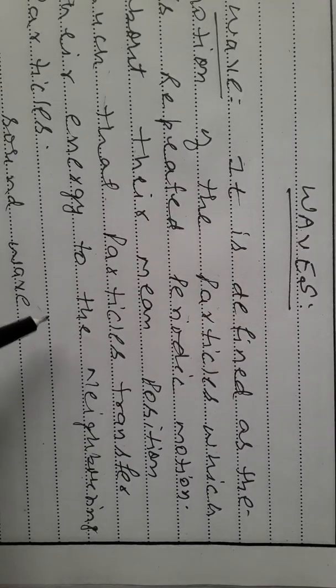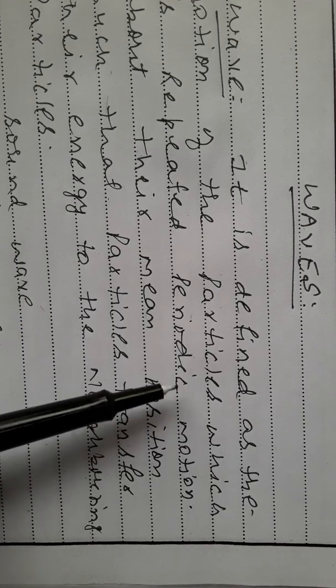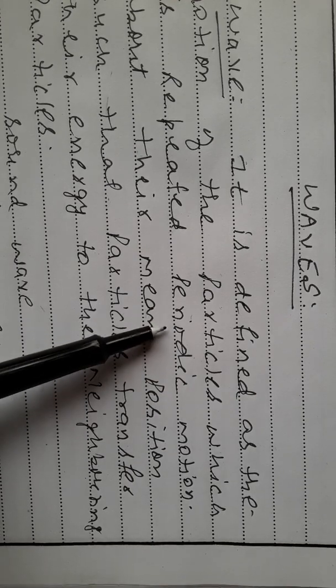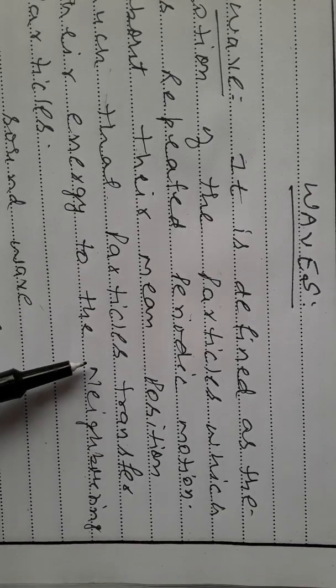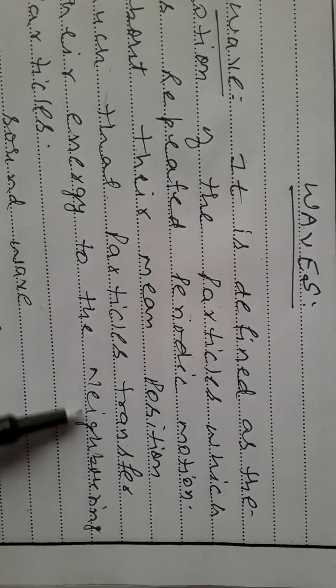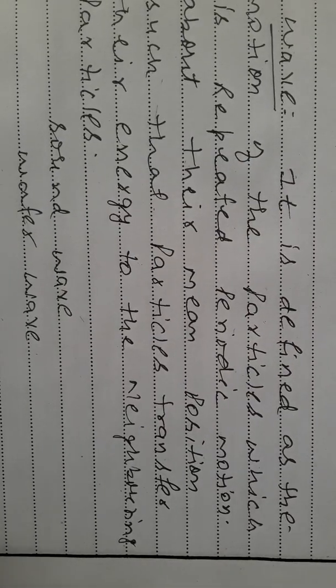So how can we define a wave? It is a repeated periodic motion of the particles about their mean position, such that particles transfer their energy to the neighboring particles. It is repeated periodic motion. For example,